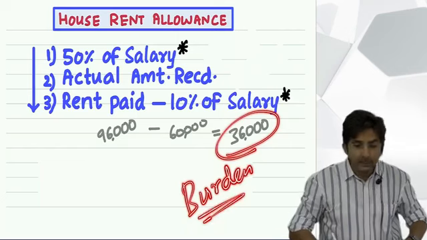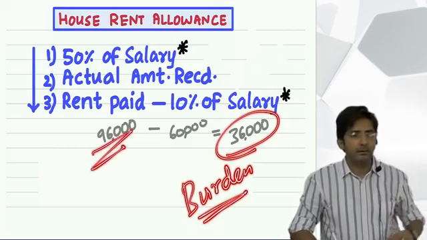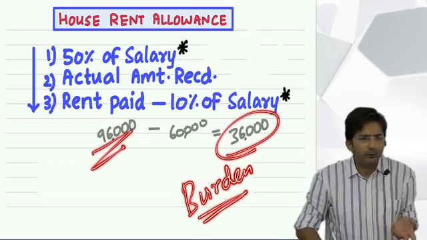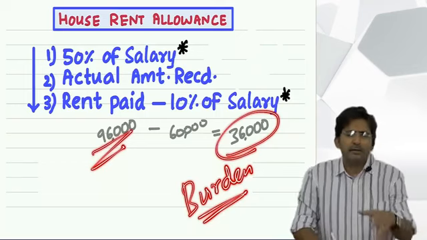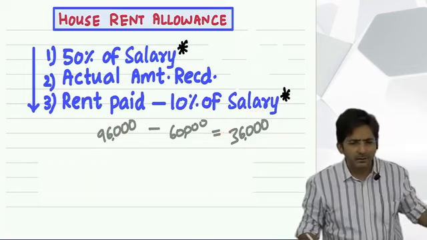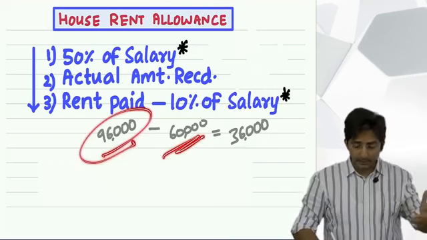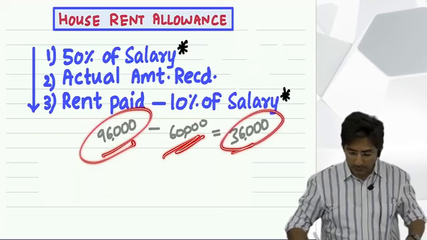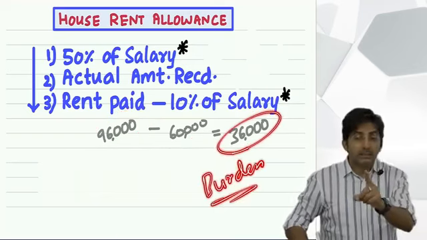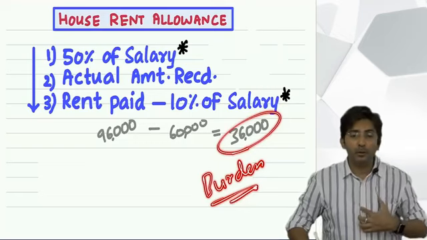See, you should not say 96,000 is the full burden. Why? A little bit of amount if you have to spend, it is not a burden. And a little bit means what? 60,000. But over and above 60,000, if you have to pay 96,000, then 36,000 becomes your burden. And if your burden is 36,000, you know what government feels?